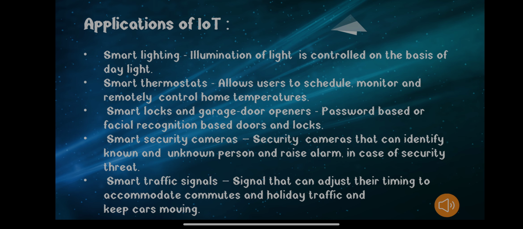And next is the smart traffic signal that can adjust its timing to accommodate commutes and holiday traffic and keep cars moving. In this case, we can also see that there are some upgraded traffic signals that automatically detect whenever emergency vehicles are passing.